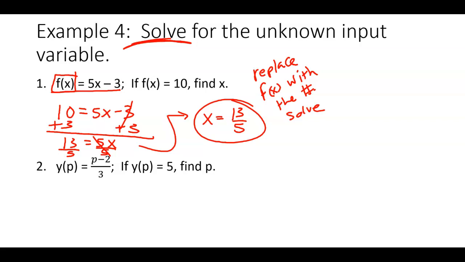All right. So here's my function. And this time I'm telling you that y of p equals 5. So see if you can write down the first step for this on your paper. What would I write first? Just write it on your paper there, and then we'll see. I'll give you a second, and we'll see if you got it right. Lily, what did you write first?